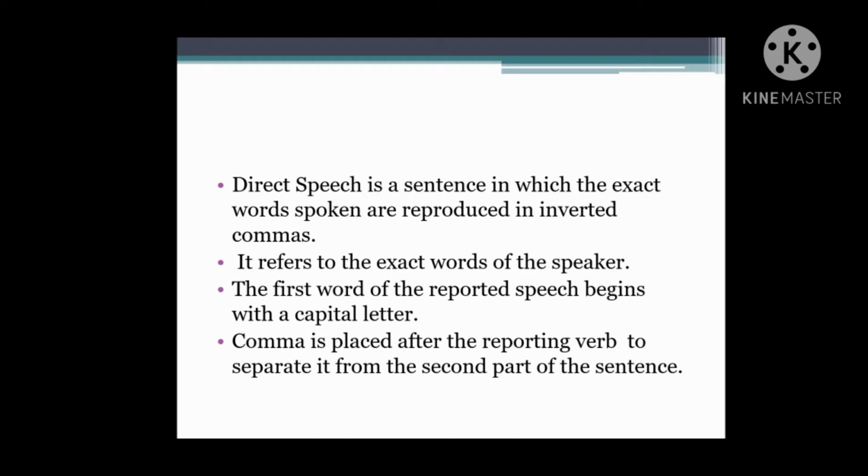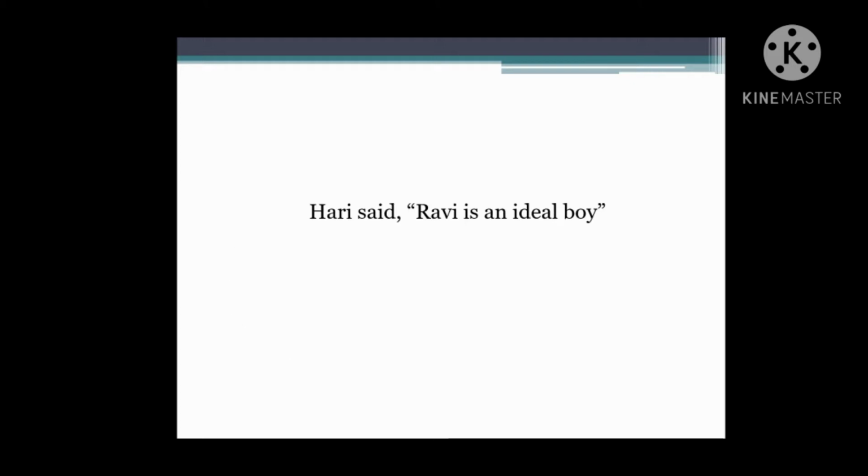The first word of the reported speech begins with a capital letter. A comma is placed after the reporting verb to separate it from the second part of the sentence. You see this example. Hari said, comma, inverted comma begins, Ravi is an idle boy. Full stop, inverted comma, ends. Hari said, "Ravi is an idle boy."